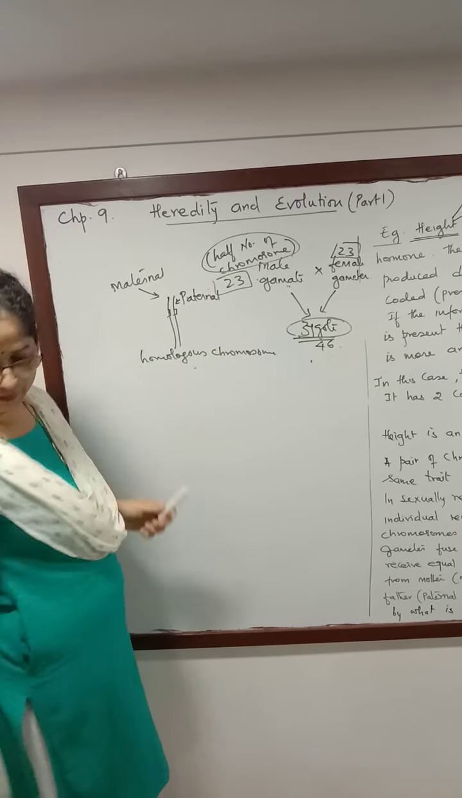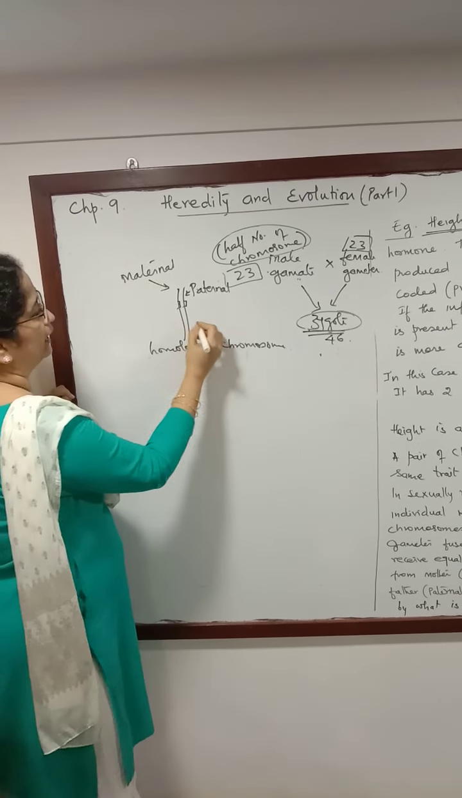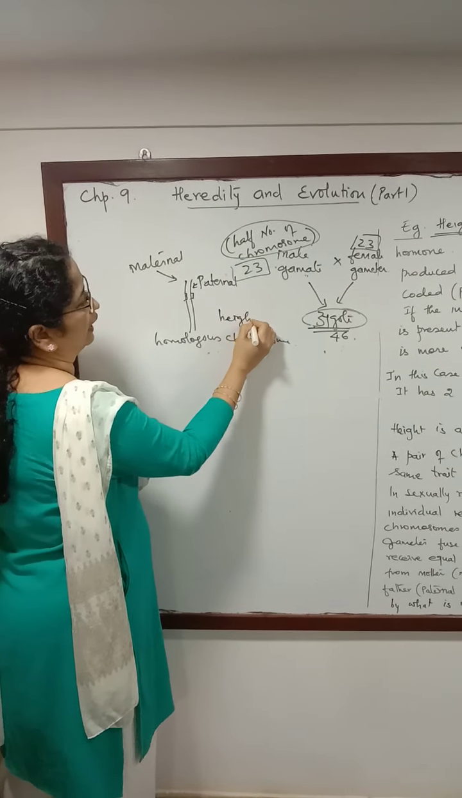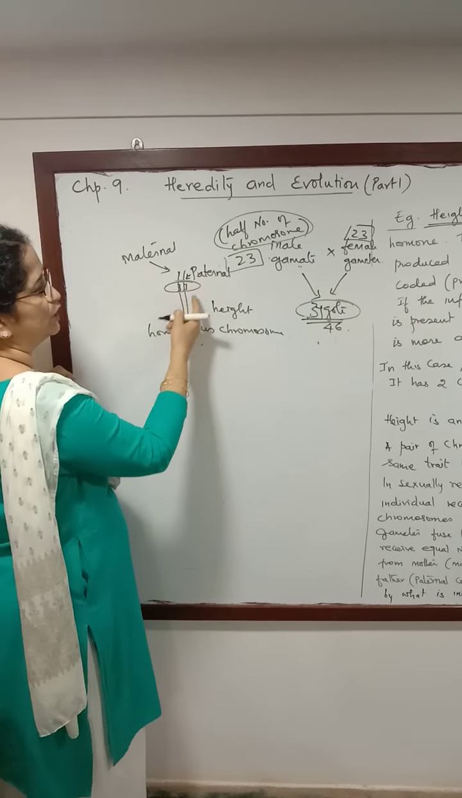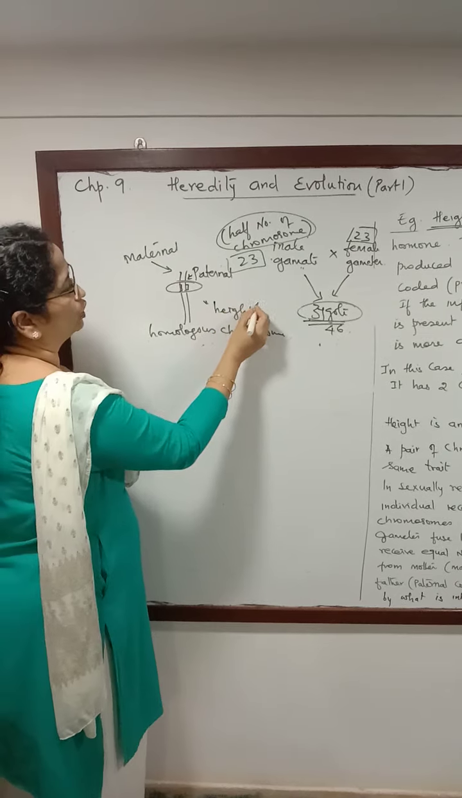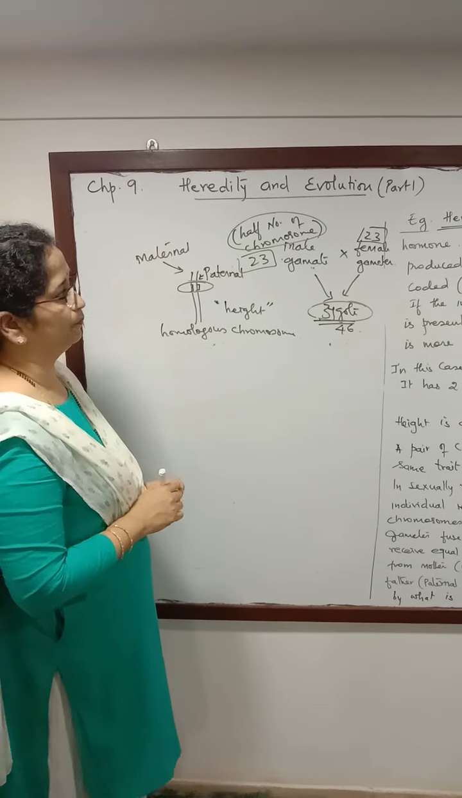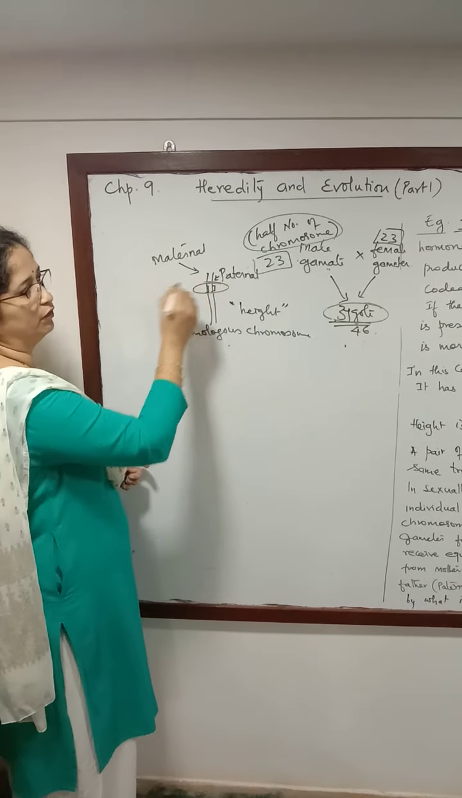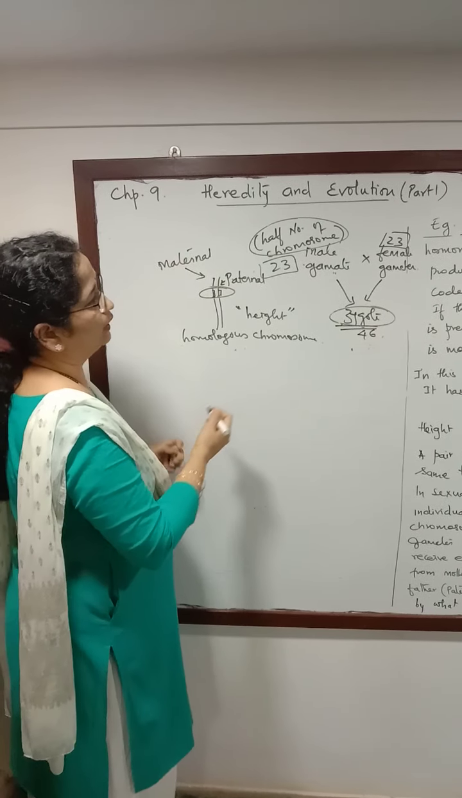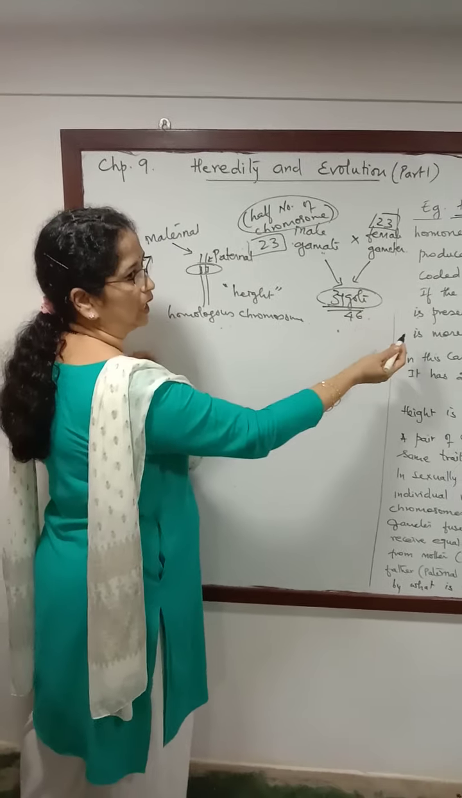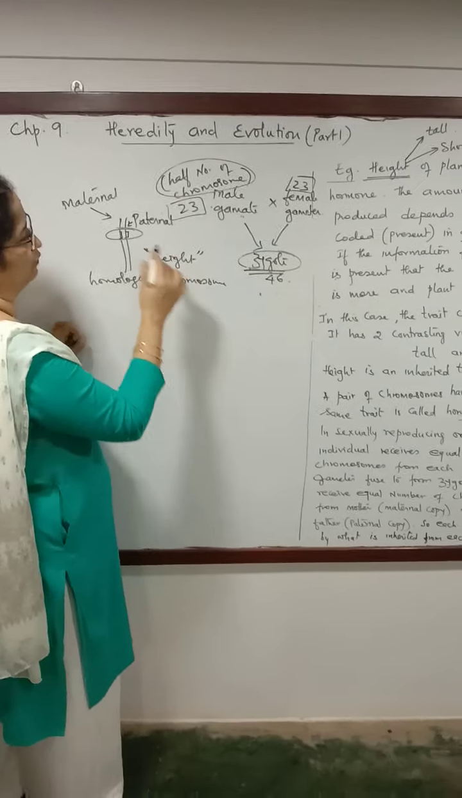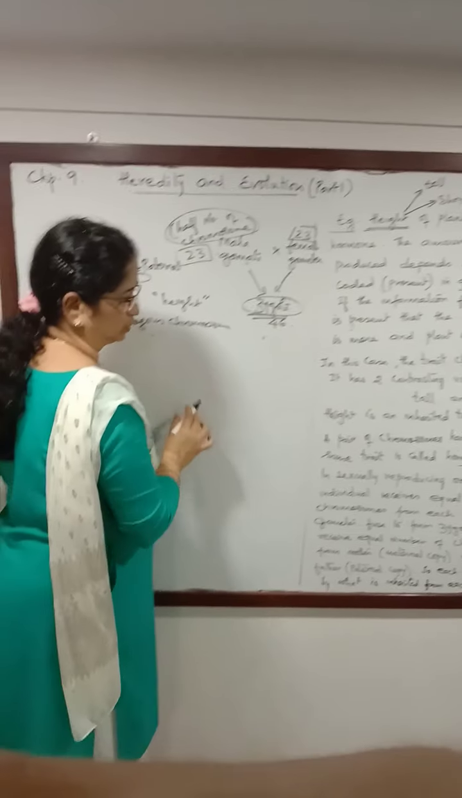Meaning, if we are considering height of the individual, then this pair of gene that is coming from each of this chromosome will control the height of the individual. And depending on the information on this pair of gene, the hormone produced will become more and the plant will be tall, or if it is less, then it will be short.